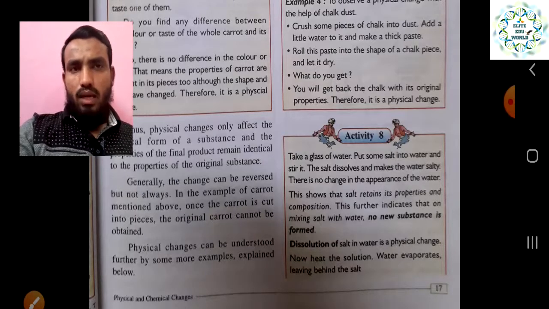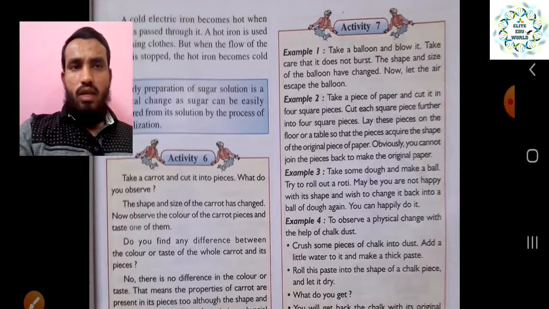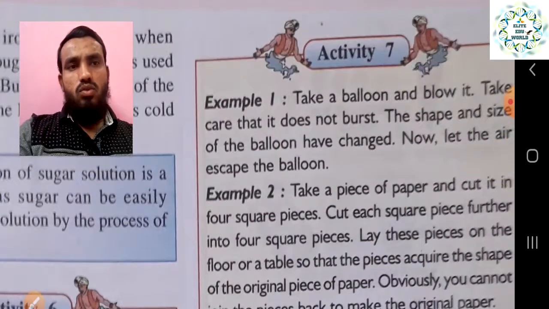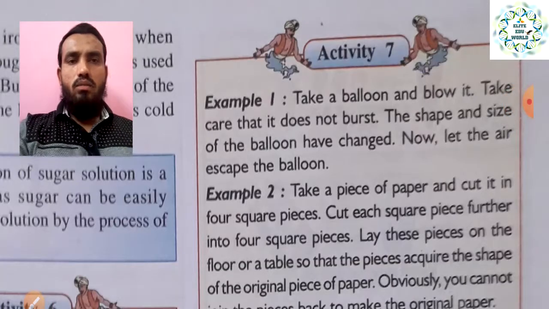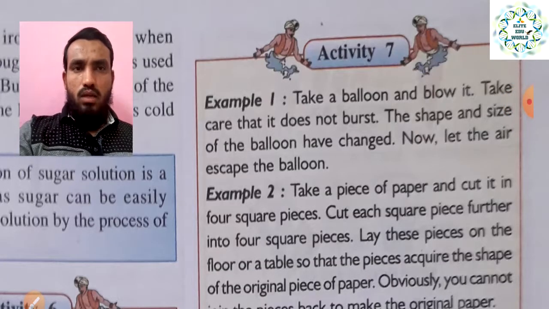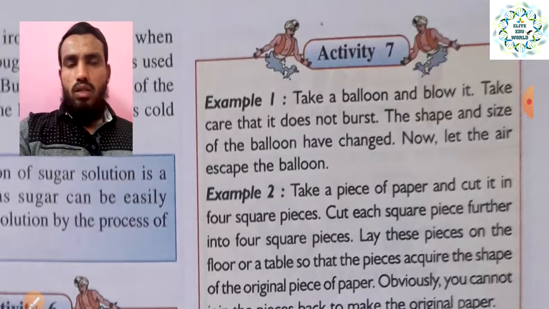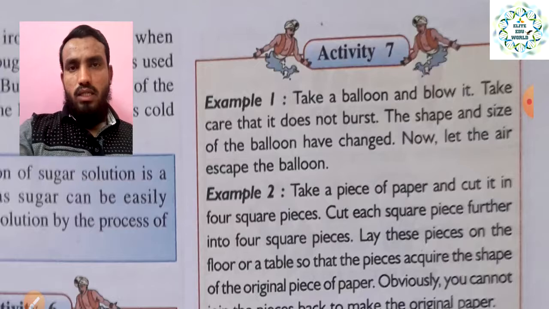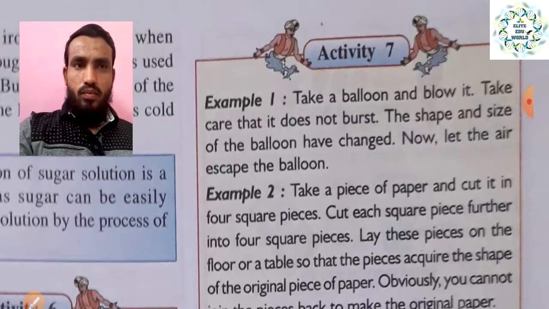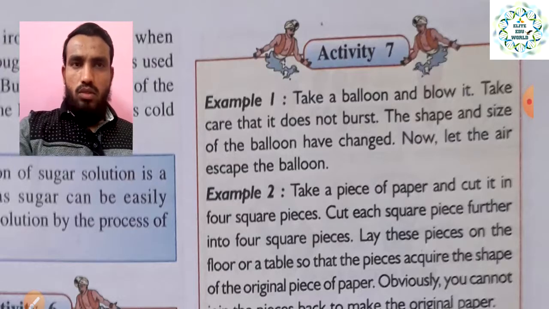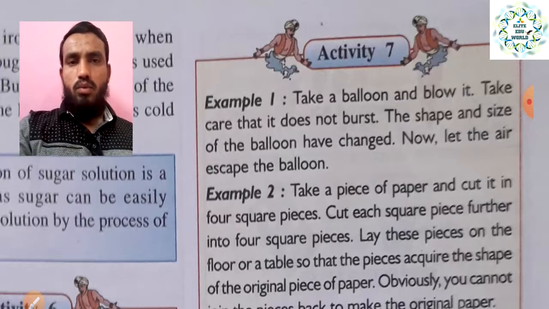So now we can take many examples to understand better why it is called a physical change. Like here in activity 7, many examples are given, and on the basis of that we can understand. Example number 1: take a balloon and blow air into that balloon. The shape of the balloon will change, because it will expand. The change happens in its physical state, and when you release the air it will just go back to normal. So that is called a physical change, because no new substance has formed, and it can be reversed and become the normal state. That is why it is called a physical change.